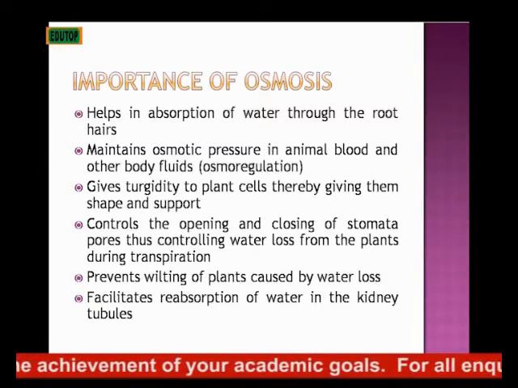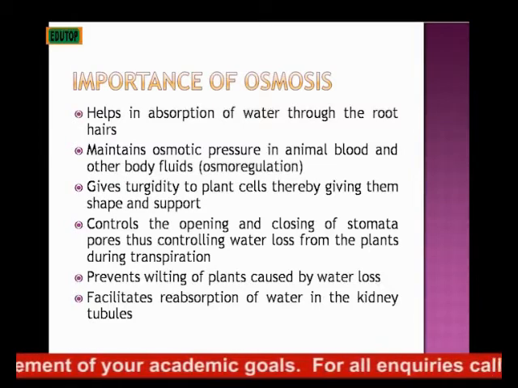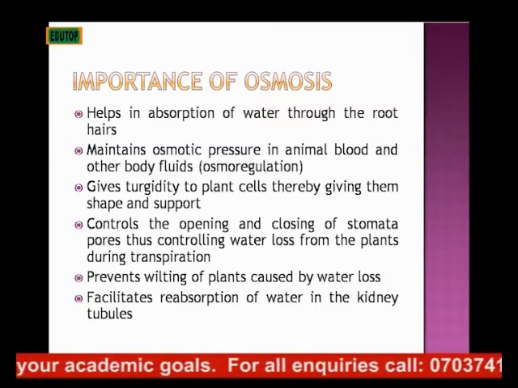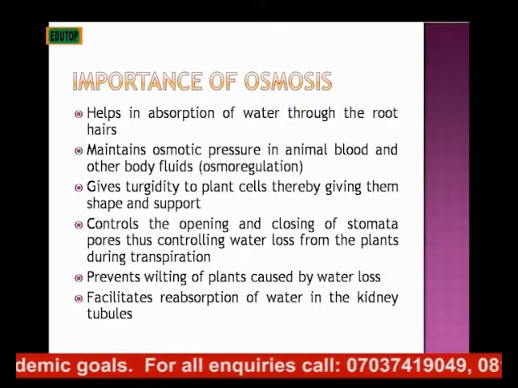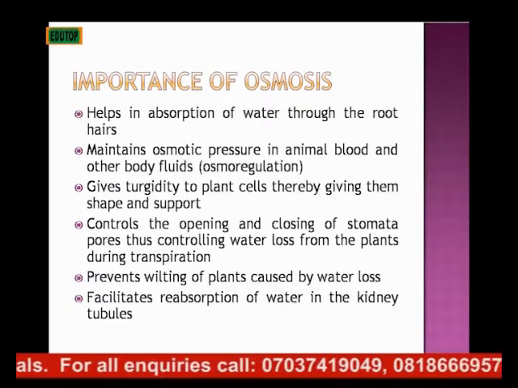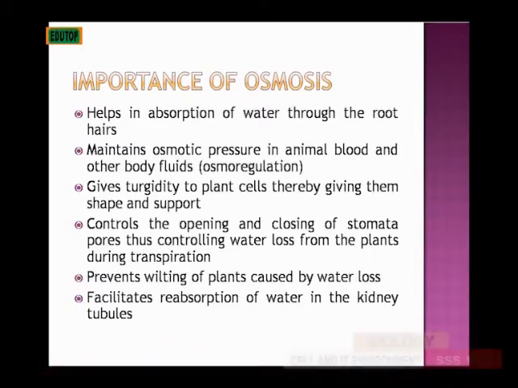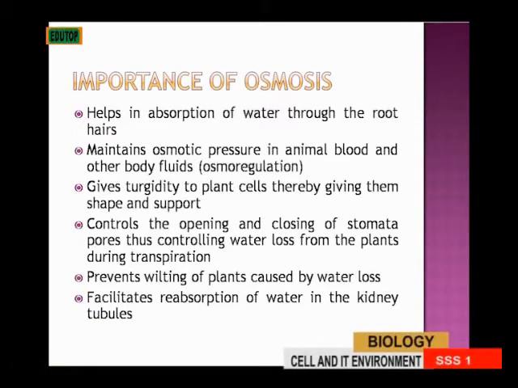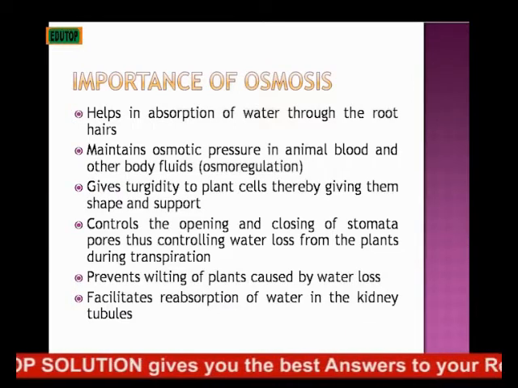Then osmosis gives turgidity to plant cells, thereby giving them shape and support. Osmosis ensures the shape and the support of the plant. It ensures turgidity of the plant. It ensures that the plant is firm.